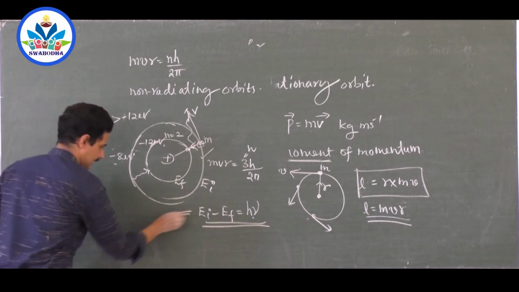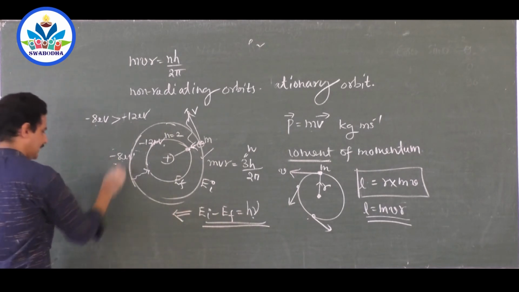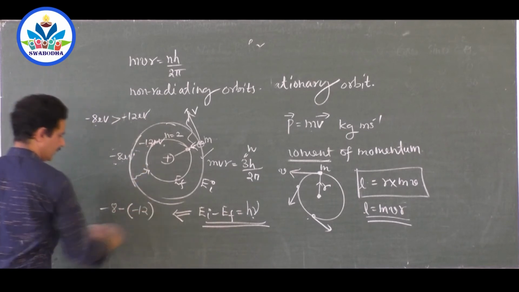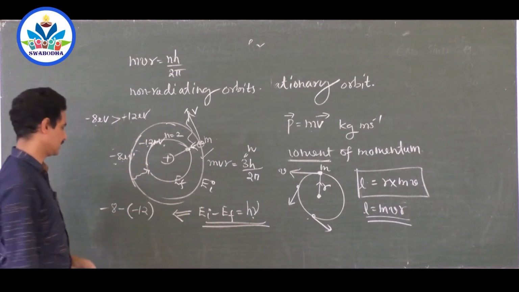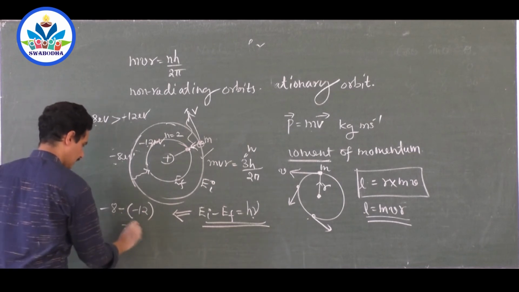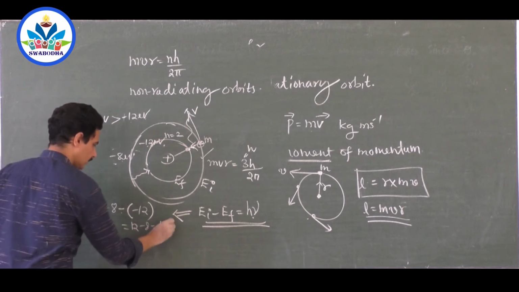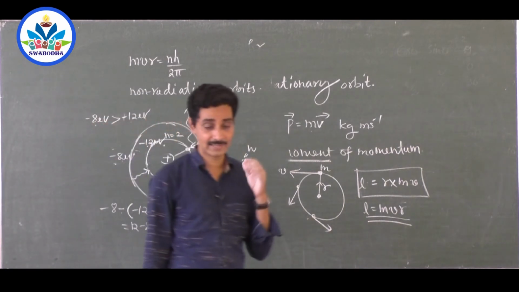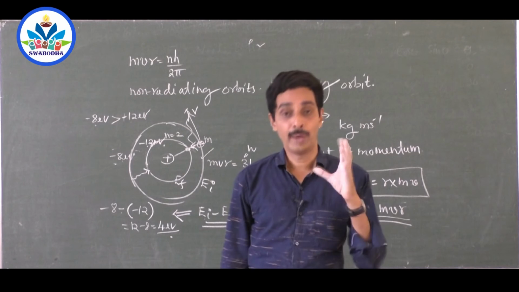The energy emitted is higher minus lower. Minus 8 minus of minus 12, that is plus 12 minus 8. 4 electron volt of energy is emitted, EI minus EF. So better you understand that negative concept. Bound energy.